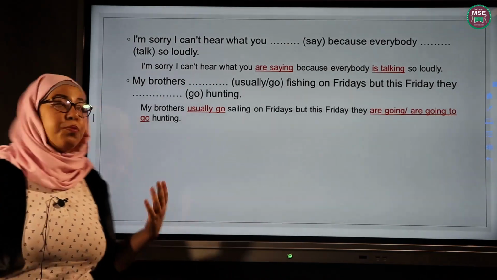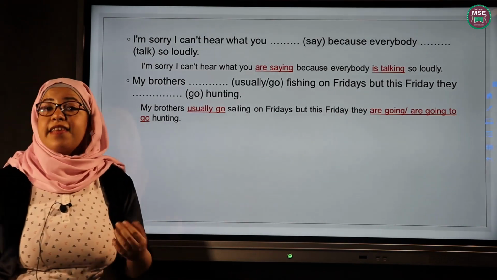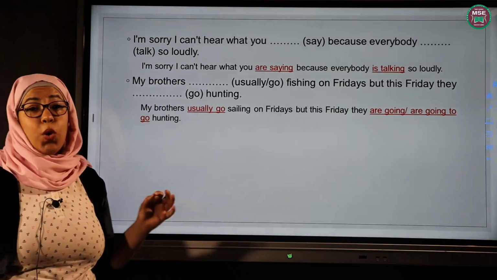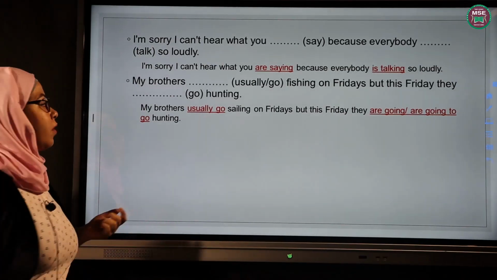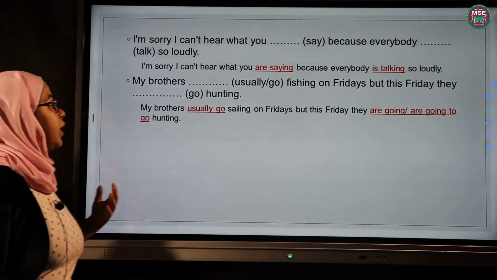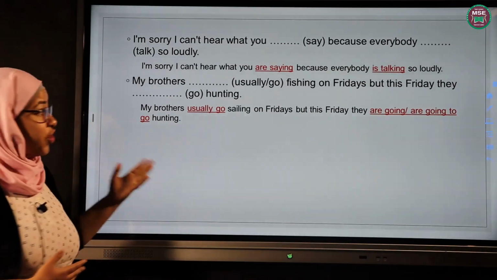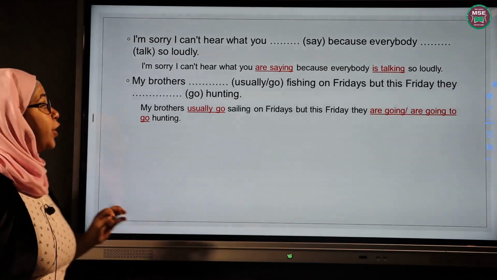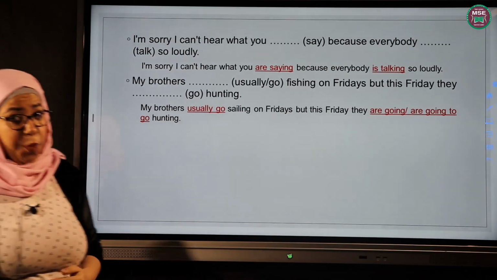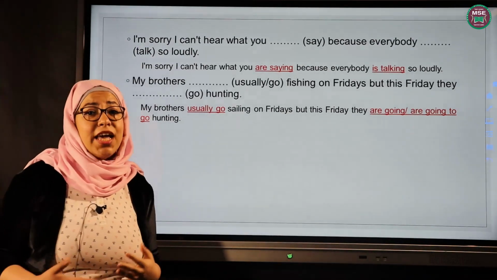Why did we use present simple in the first part of the sentence? Because of usually. This is a habit, like we said before, and we have a time expression, or this is called an adverb of frequency. We have it here, it's called usually, and we see that this is a habit. Every Friday they go fishing. But why did we use are going or are going to go in the second part? Because this is a future plan. This Friday they are planning to change